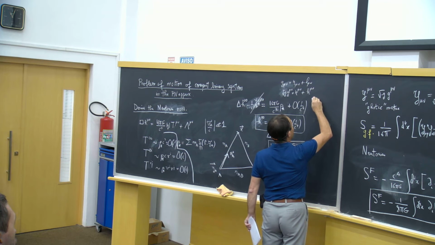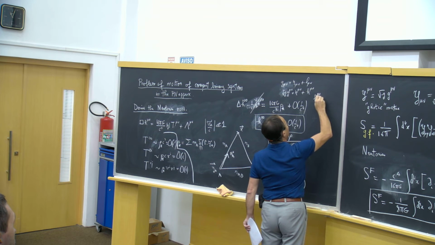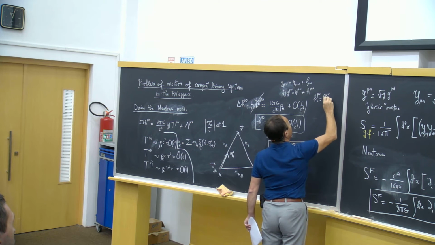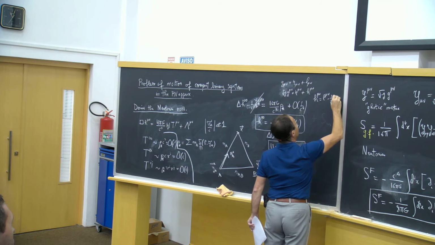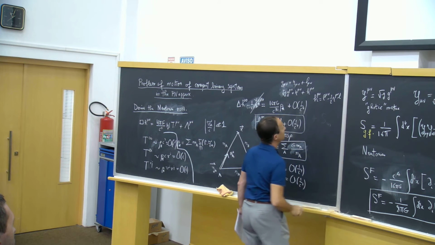And the result is that H mu nu will be L mu nu minus 1/2 eta mu nu, the trace.